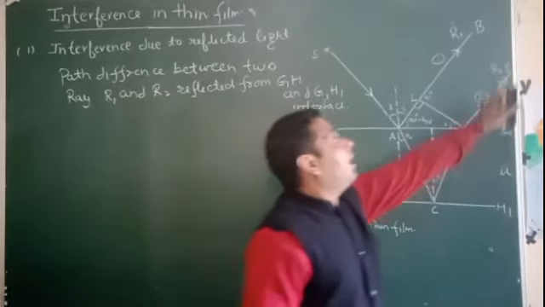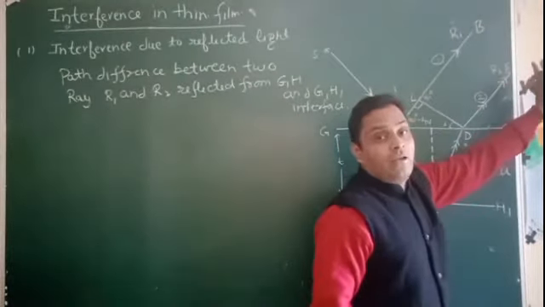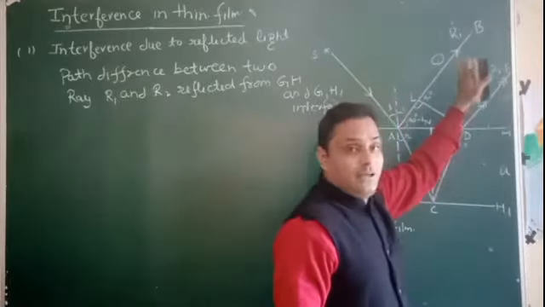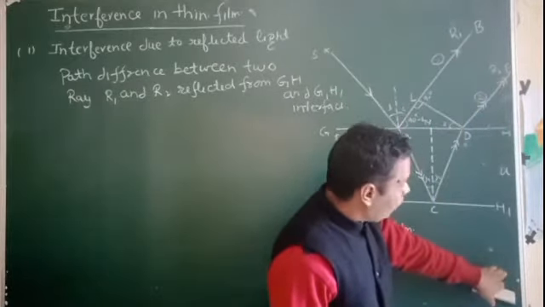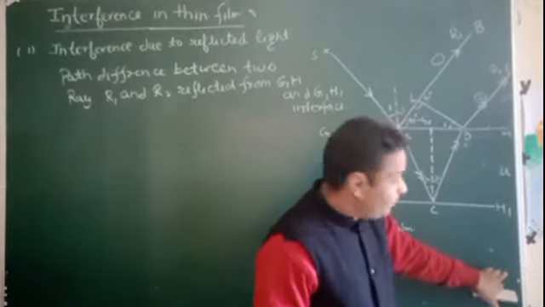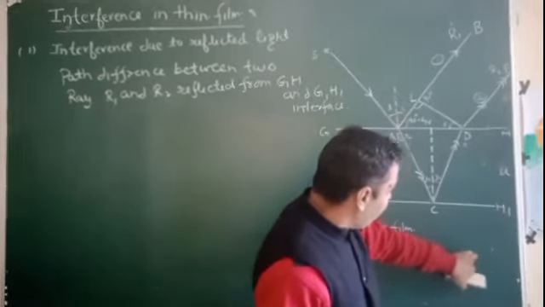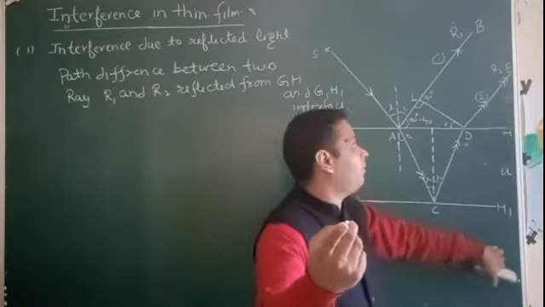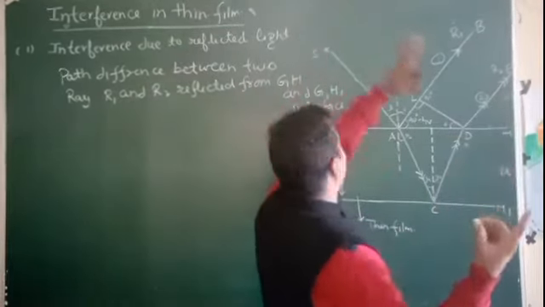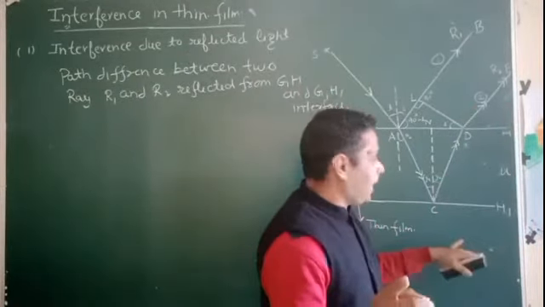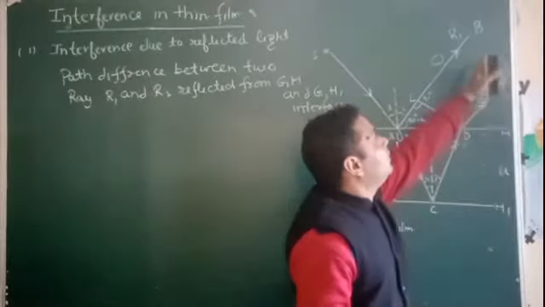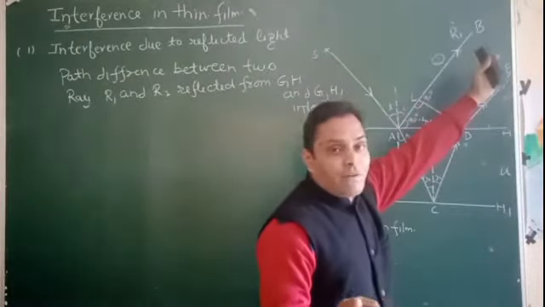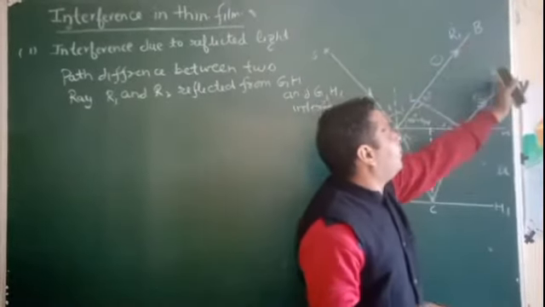Understand? So our detector is here actually. That is the reflection case, and in the case of transmission, the detector position is here. In the next lecture we will discuss the interference due to transmitted light. Now our focus is on the reflected light, that is R1 and R2.